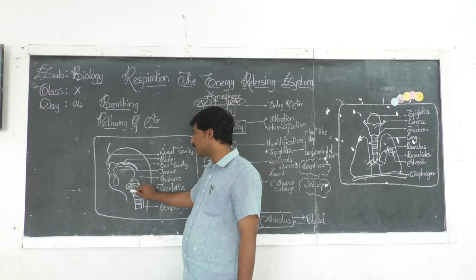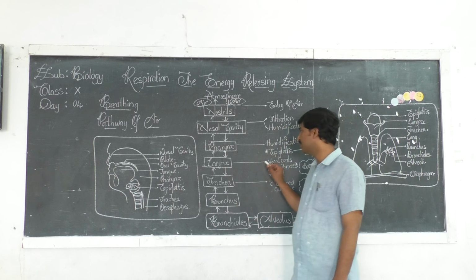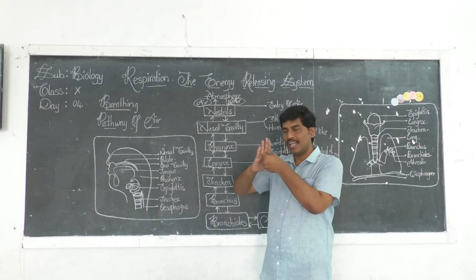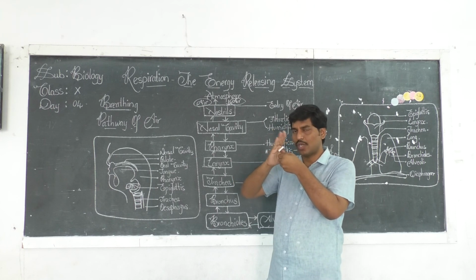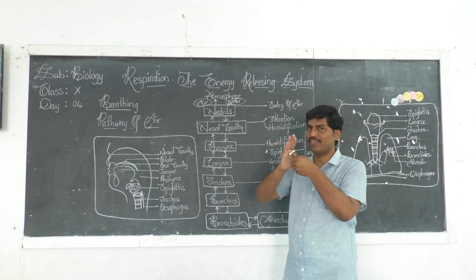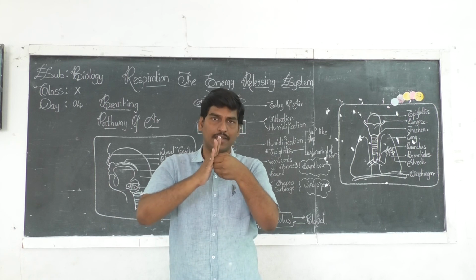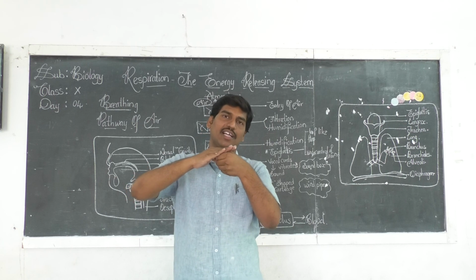This glottis is covered with a flap-like structure called the epiglottis. It is a muscular, leaf-like flap which is always open, but at the time of swallowing it is partially closed.